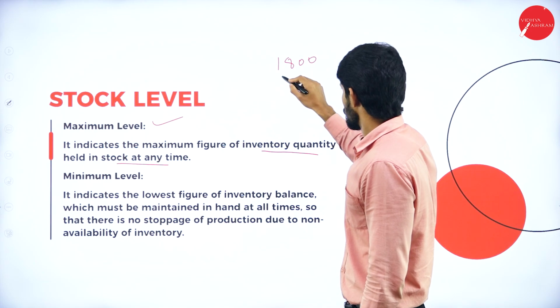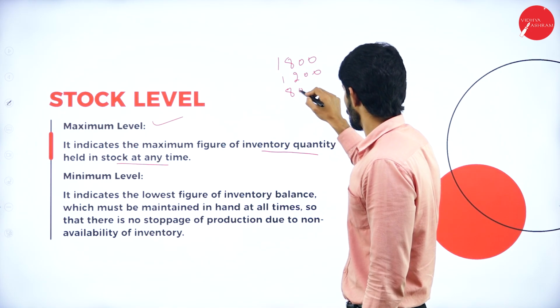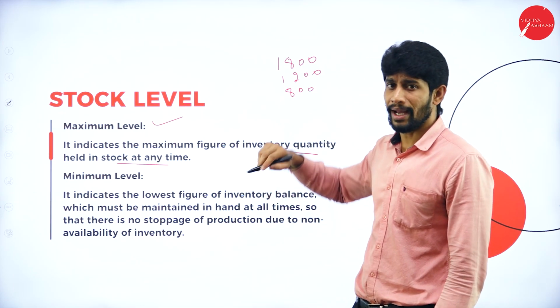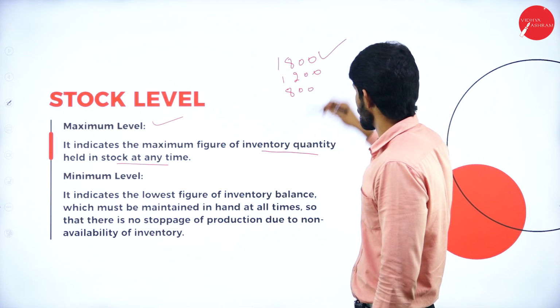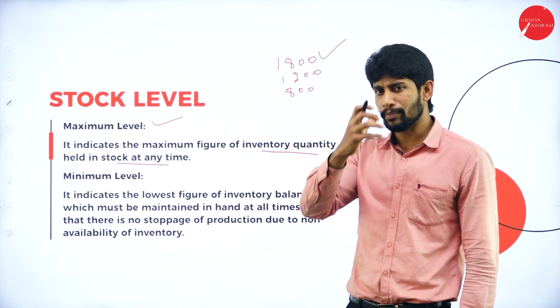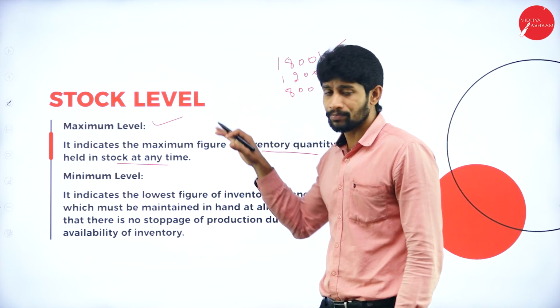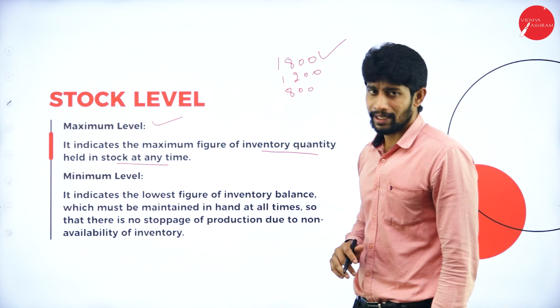1800, 1200 and 800. So here, what is the maximum level? Yes, 1800 is the maximum level. So maximum level is nothing but the maximum quantity of products or material held in a particular duration.